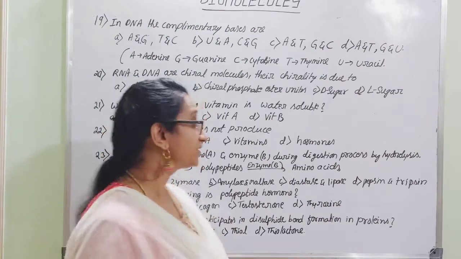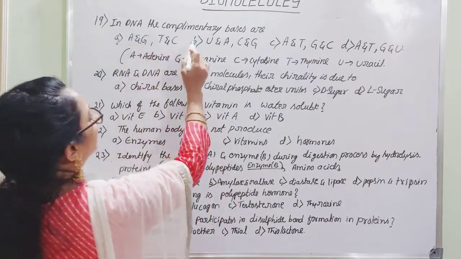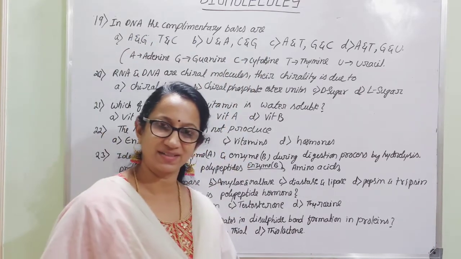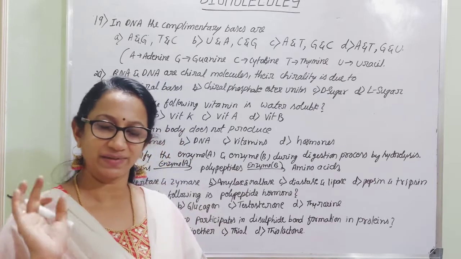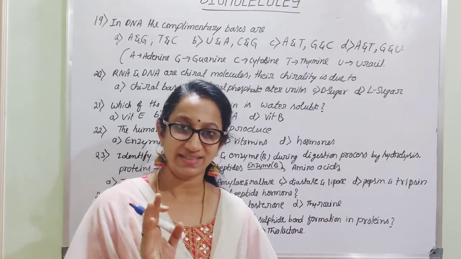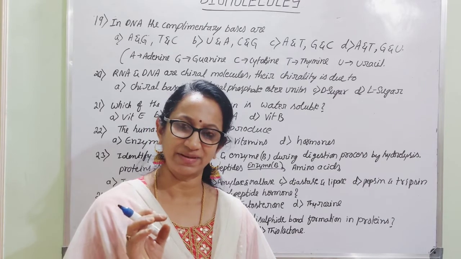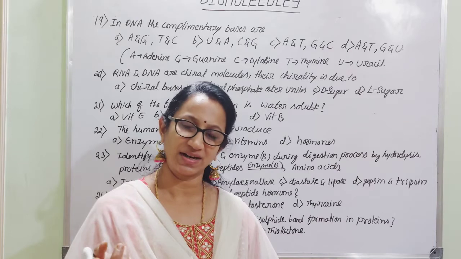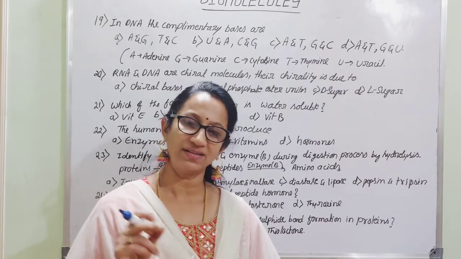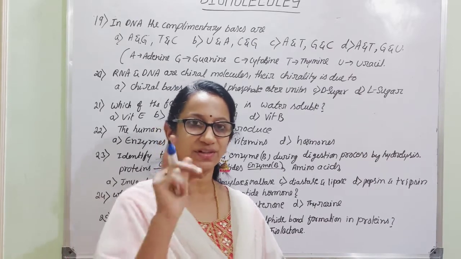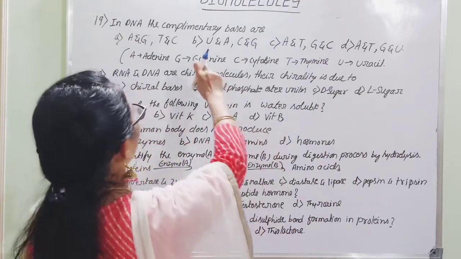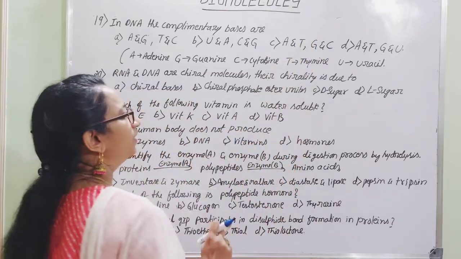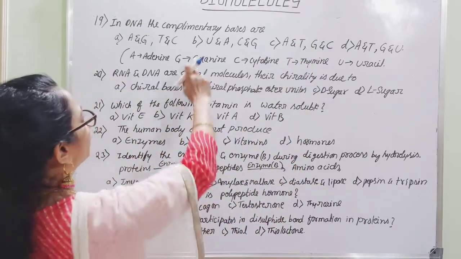Here is the next set of questions. In DNA, the complementary bases are. So, you know, there are two types of nucleic acids. One is DNA, the other one is RNA. You just simply remember. DNA contains ATGC, that is adenine, thymine, guanine and cytosine. Whereas RNA has AUGC, adenine, uracil, guanine and cytosine. The only difference is that in DNA, thymine will be present. In RNA, there will be uracil.